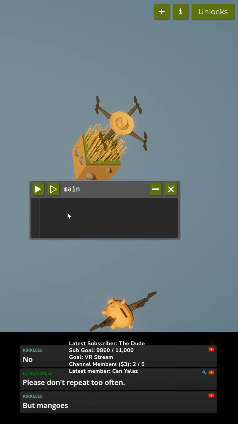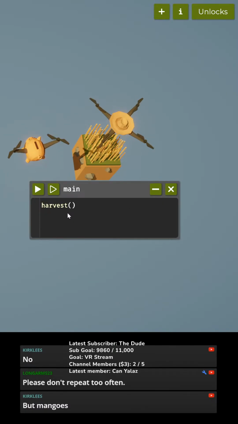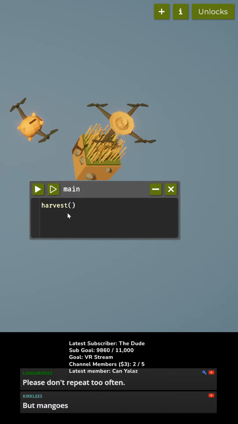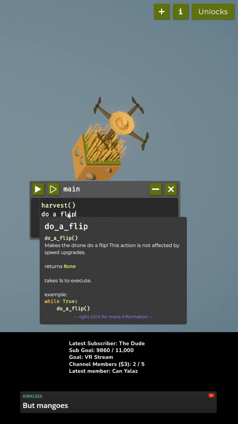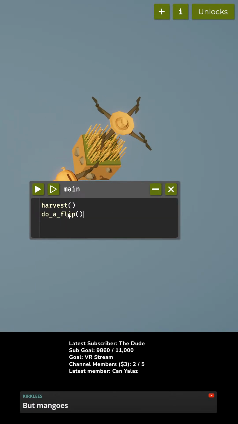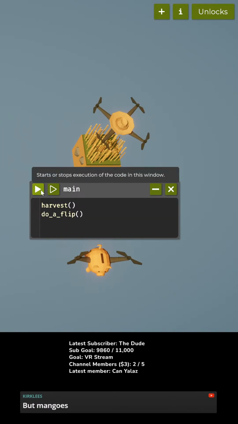Okay, here we go. Harvest. Like that. Okay, and do a flip. Makes the drone do a flip. This action is not affected by speed upgrades. Returns none. Takes 1 second to execute. While true, do a flip. All right, here we go. And execute.